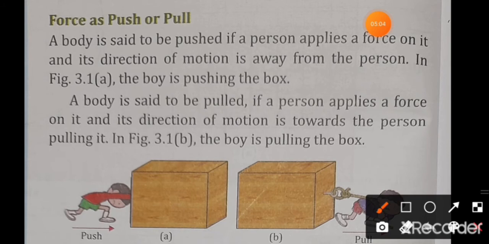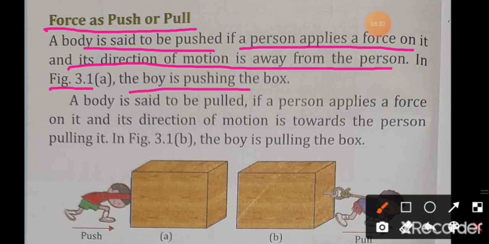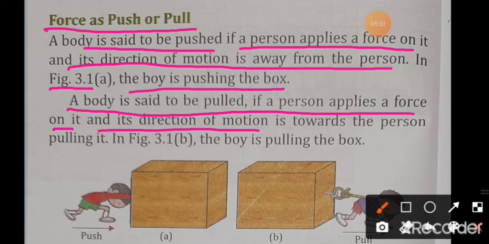Now the next is force as push or pull. A body is said to be pushed if a person applies a force on it and its direction of motion is away from the person. In figure 3.1a, the boy is pushing the box. A body is said to be pulled if a person applies a force on it and its direction of motion is towards the person pulling it. In figure 3.1b, the boy is pulling the box.